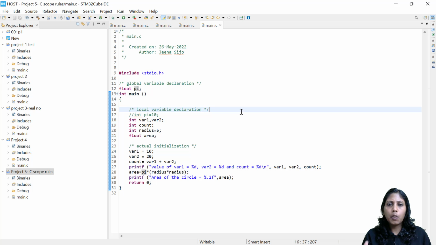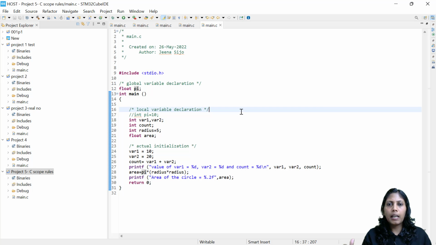Then we discussed the local variable. A local variable means within the function. It can be the main function or any other function. So far in this example I have only the main function, and within that I am declaring certain variables, which are known as local variables. Whenever you declare a local variable, if you have initial values, of course use those values. If you don't have any initial values, try to initialize it with 0. Otherwise it will contain some garbage values, which will give some erroneous result or something different from our expectation.